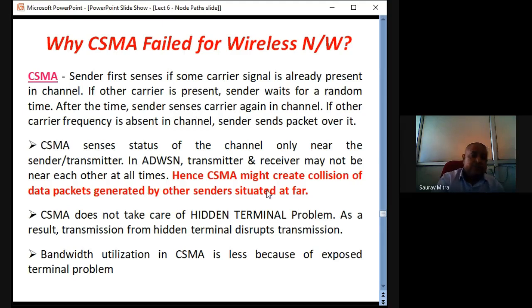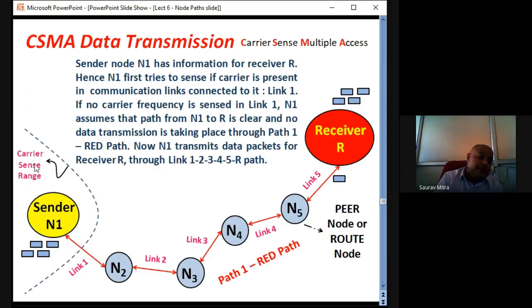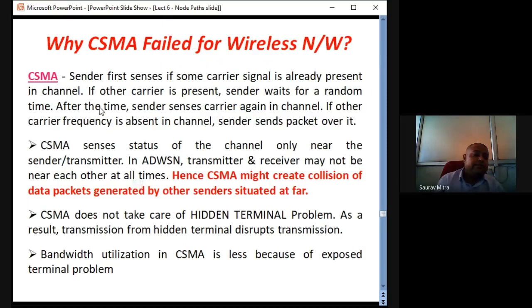So these are the problems why CSMA failed. So there's the first problem. CSMA senses the status of the channel only near the sender or transmitter. So I told you that this carrier sensor here in N1 senses if carrier is present here in link 1 or not. It does not sense whether there is carrier present in link 5 or not. So I have shown only one sender, one receiver, one path here. That's why this is a simple scenario. So I'll give you a complicated scenario. There, this point will be understood better.